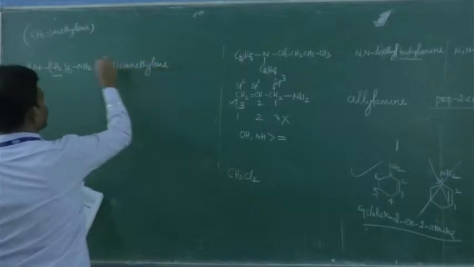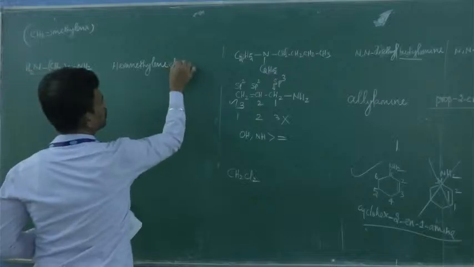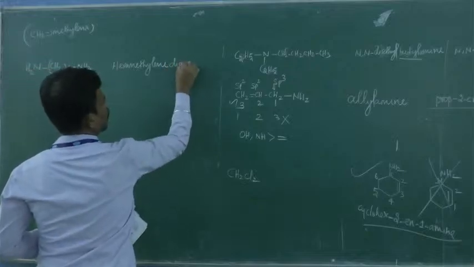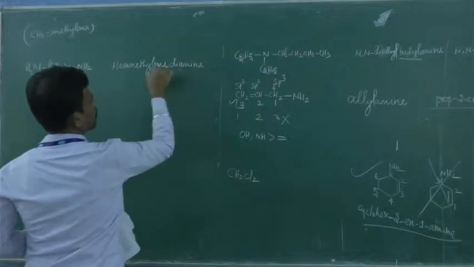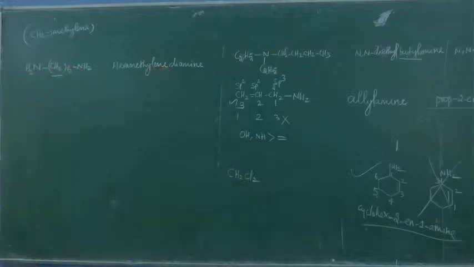Hexamethylene. How many amines are there? Two, so diamine. Hexamethylene diamine. It is a common name. Is it clear? This is used for polymers.